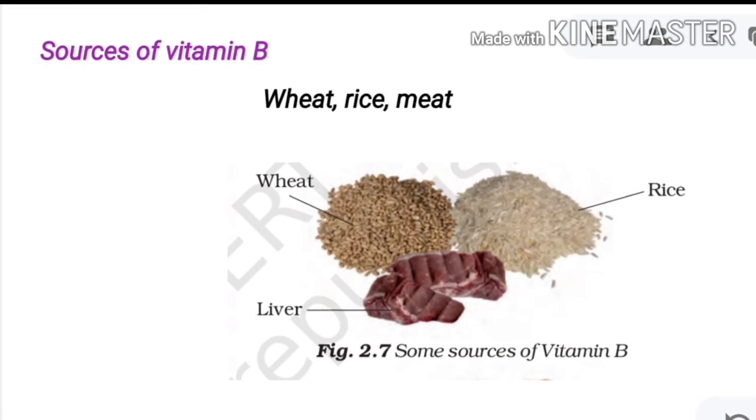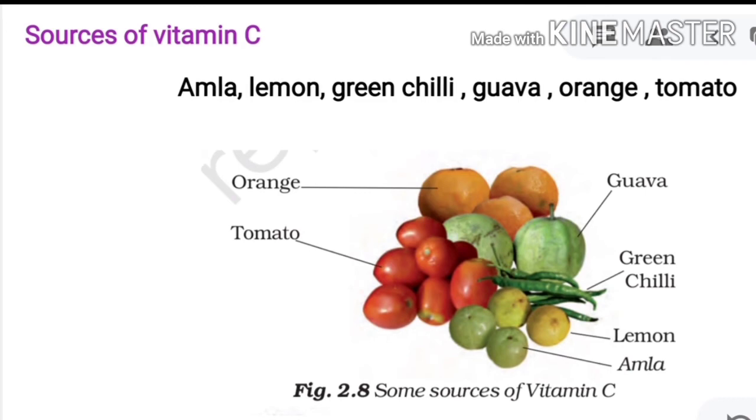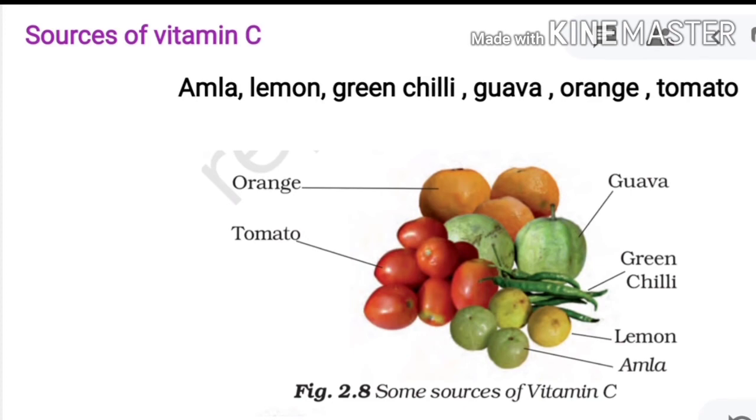Now, what are the sources of vitamin C? Amla, lemon, green chili, guava, orange and tomato. All these are rich sources of vitamin C. So always include all these foods in your diet.